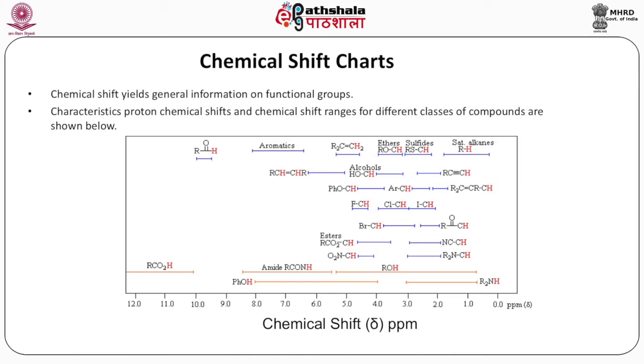Characteristic proton chemical shifts and chemical shift ranges for different classes of compounds are shown in the chart presented here. Very downfield you can see RCOOH, the carboxylic acid, then you have RCHO, the aldehydes, and then aromatics, and on the upfield side you have the alkanes and other groups.